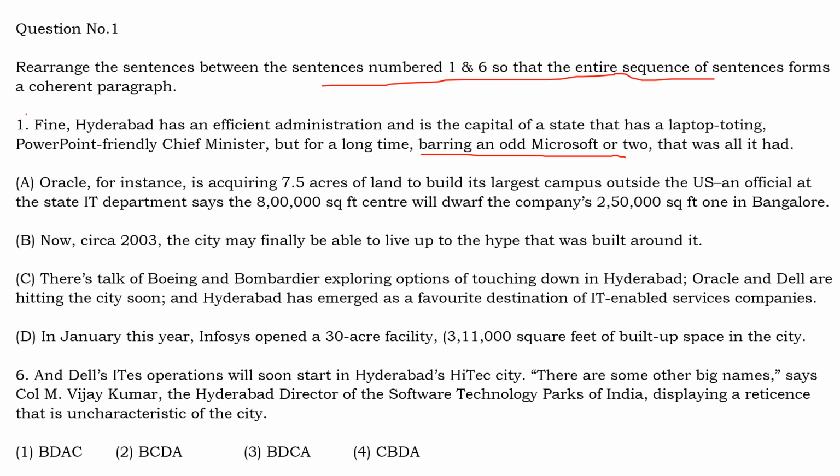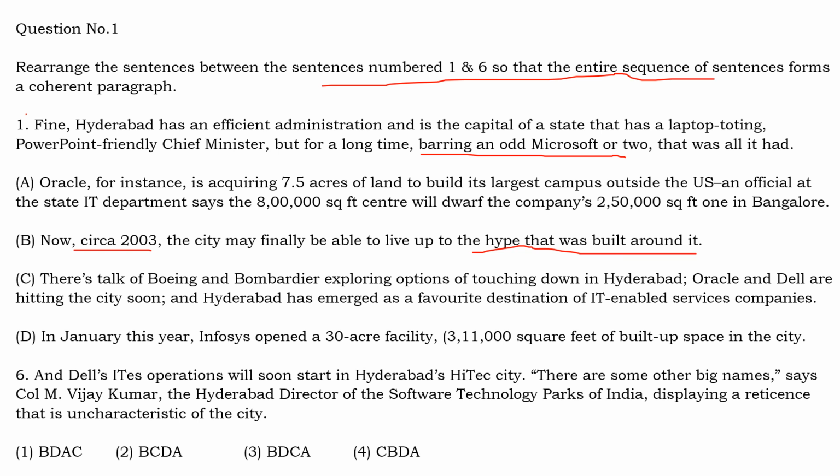Now, how to arrange the sentences? So, which will be the next sentence? First, we talk about Hyderabad not having enough technology companies. Now, what could be the next sentence? All other sentences are talking about development that is happening, but the first sentence should be this one. What is circa 2003? Circa means year 2003. So now in the year 2003, the city may finally be able to live up to the hype, means the impression or the image that was built around it.